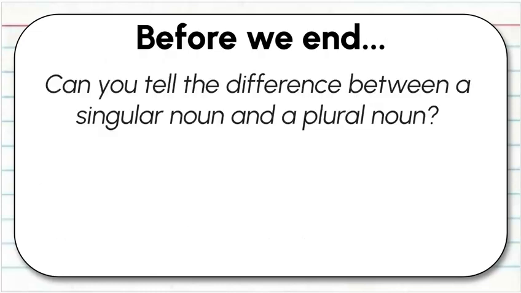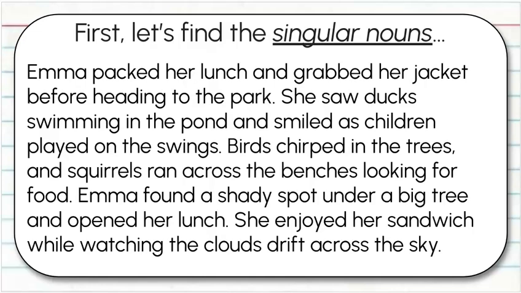So before we end, can you tell the difference between a singular noun, which is just one, and a plural noun, that's more than one? Let's give it a try. First, let's find the singular nouns. Emma packed her lunch and grabbed her jacket before heading to the park. She saw ducks swimming in the pond and smiled as children played on the swings. Birds chirped in the trees and squirrels ran across the benches looking for food. Emma found a shady spot under a big tree and opened her lunch. She enjoyed her sandwich while watching the clouds drift across the sky. Again, you may pause the video here to see if you can find any singular nouns. I'll give a few seconds and then I'll show the answers.